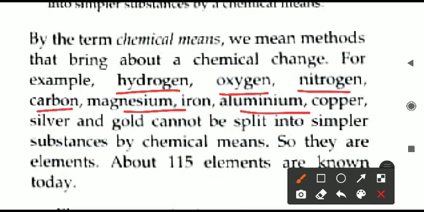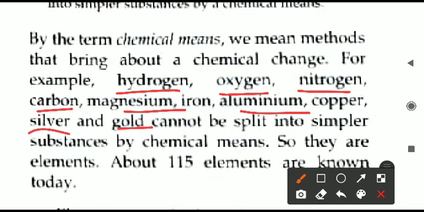Hydrogen, oxygen, magnesium, iron, copper, gold, many elements are there. All of these are not possible to be split into simpler substances. If you try to break that oxygen atom into smaller parts, it will not be possible. You take hydrogen, same thing, it cannot be broken into smaller particles. So that is what is called an element.